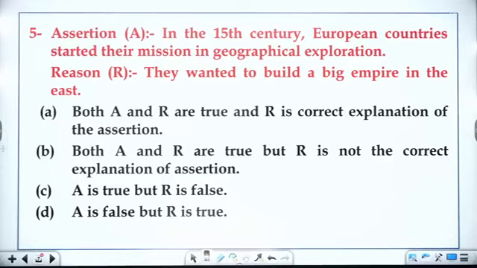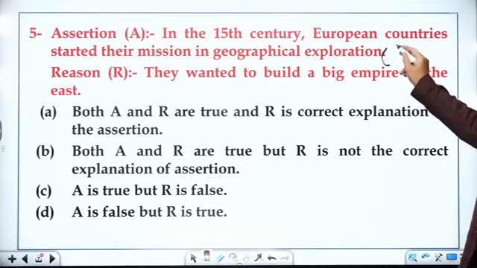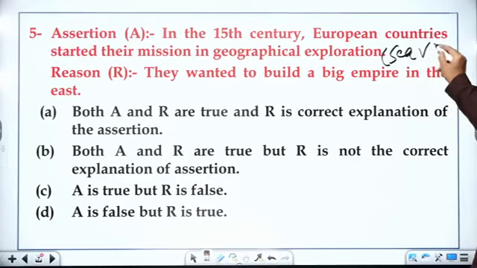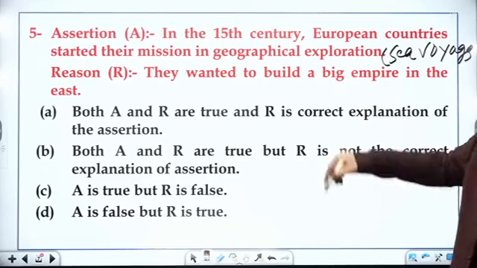So my student, assertion: in the 15th century European countries started their mission in geographical exploration. Geographical exploration means sea voyages, that is called sea voyages. Reason: they wanted to build a big empire in the east. So they are the two statements.